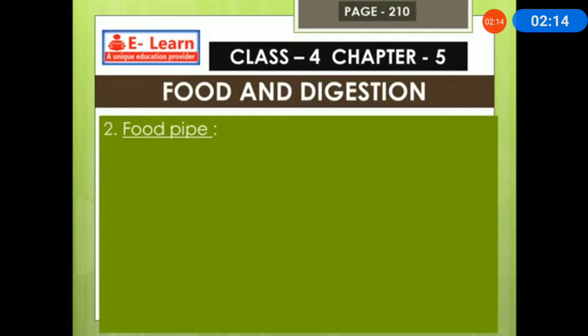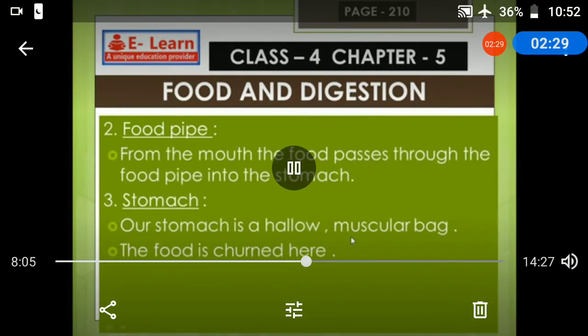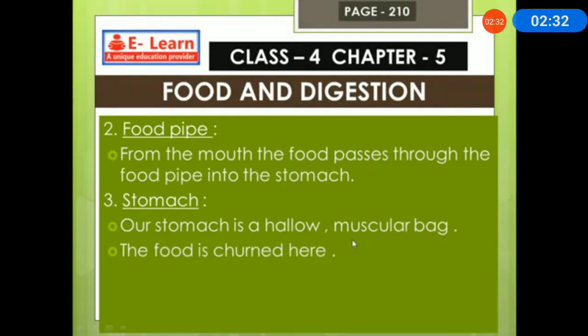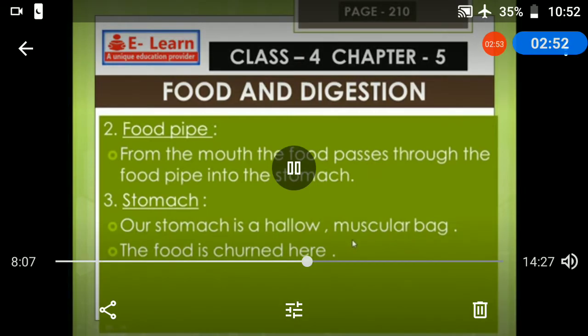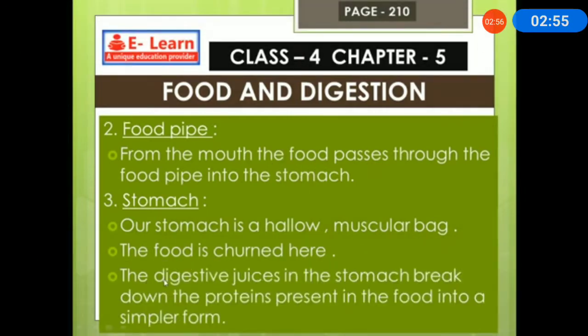Second, the food pipe. What is the use of the food pipe? In the process of digestion, after we put the food in the mouth and chew it using the teeth, the food will go to the food pipe. From the mouth, the food passes through the food pipe into the stomach.